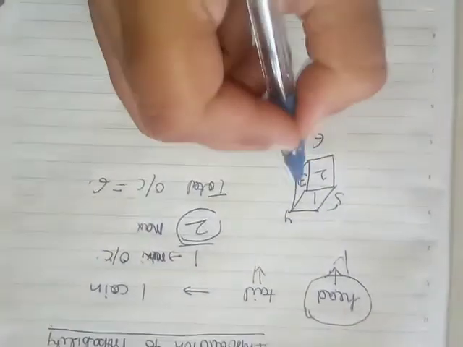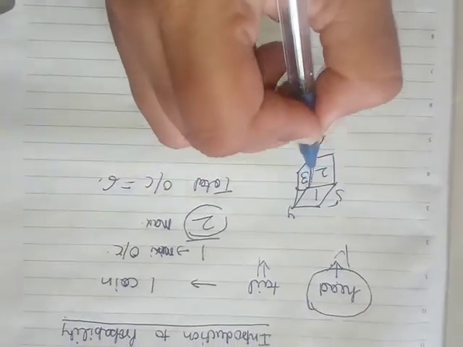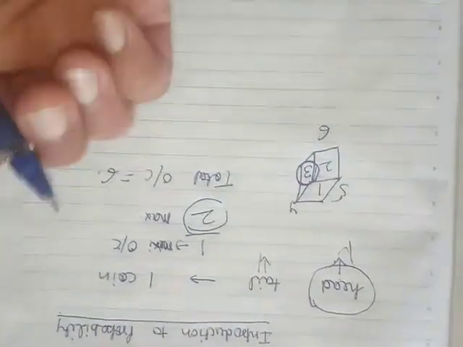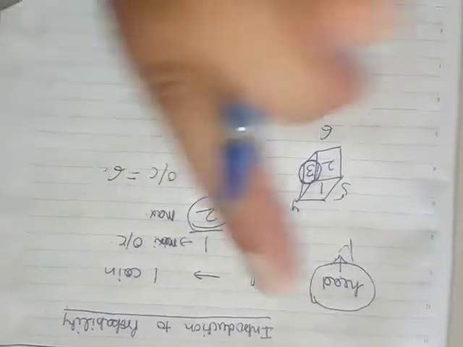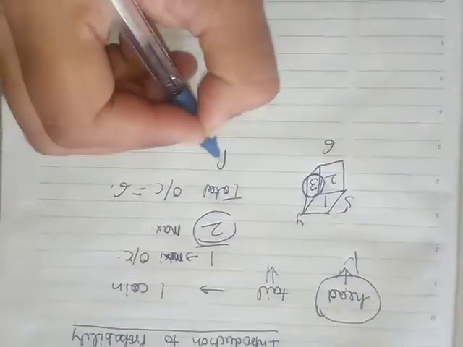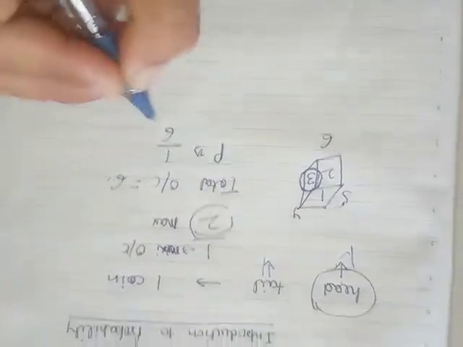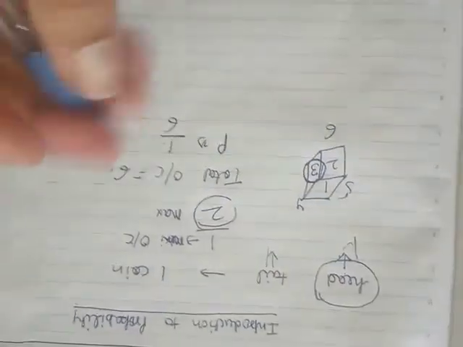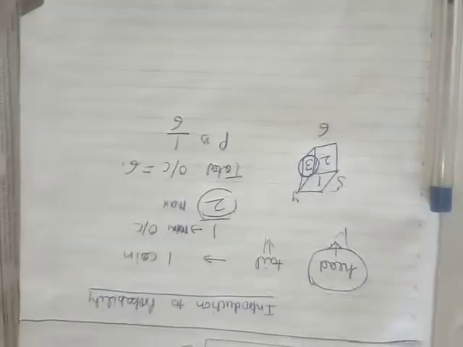If I am asking the probability of coming 3, 3 will come only once if I throw it once. So the probability will be 1 upon 6, means from the total 6 results, only 1 time the 3 can come.